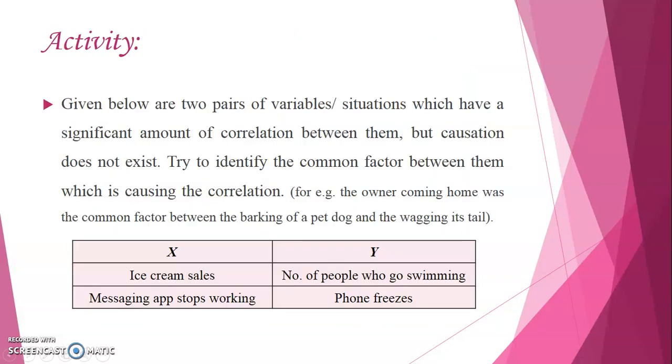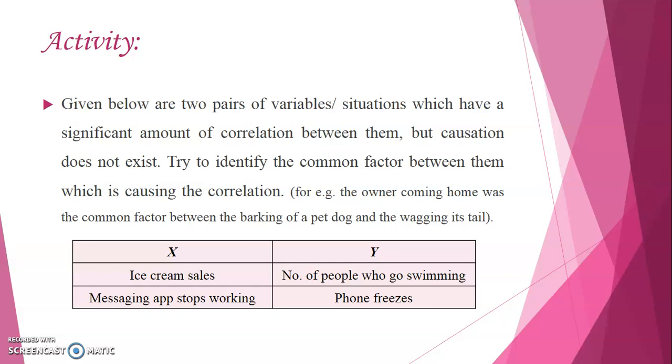So having said all this, now I want all of you to carry out this activity. Now in this video, we have just established that correlation does not imply causation. So I have given you two pairs of variables, or let us call them situations, wherein it has been proved that there is a significant amount of correlation between them. Alright, but we are sure that causation does not exist. For example, ice cream sales are not going to cause more people to go swimming. Similarly, more people going swimming does not mean ice cream sales are going to increase.